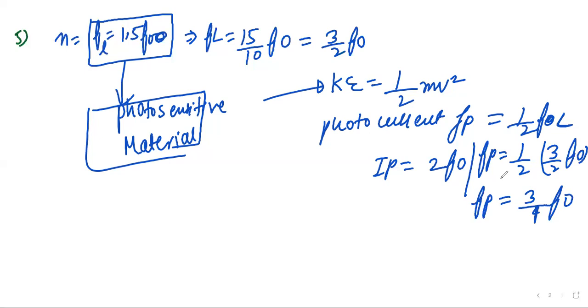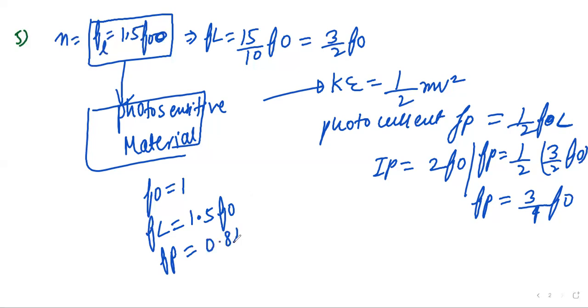Clearly you can see, whose value is greater? You can observe f naught value is 1, FL value is equal to 1.5 f naught, and Fp will be 3 by 4, so it will be 0.75 almost, right?